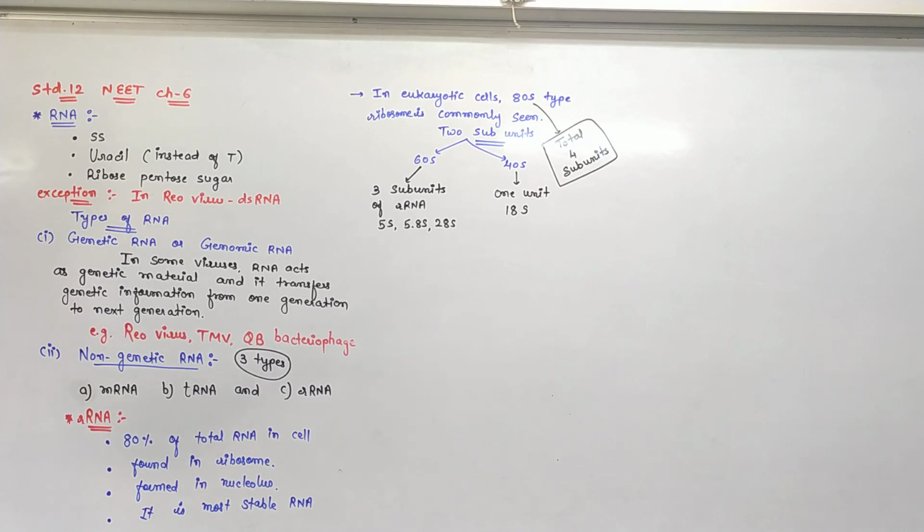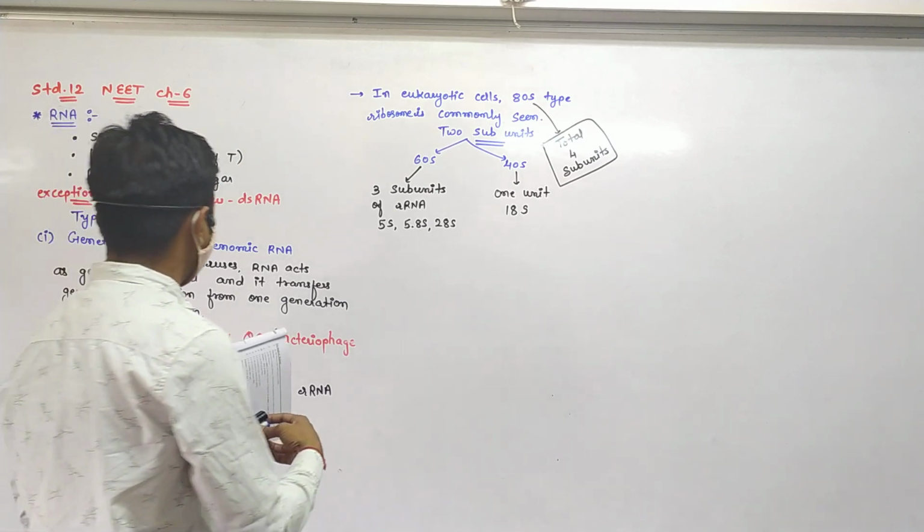Whereas the 40S type has one subunit, of 18S. So we say that the 80S ribosome in the eukaryotic cell consists of 4 rRNA types in total.